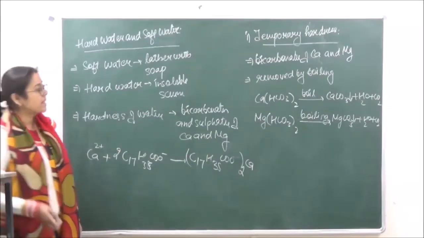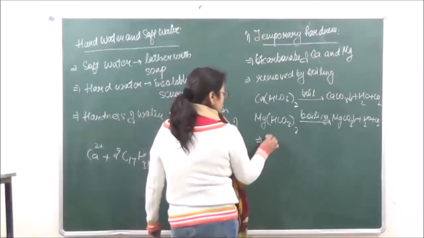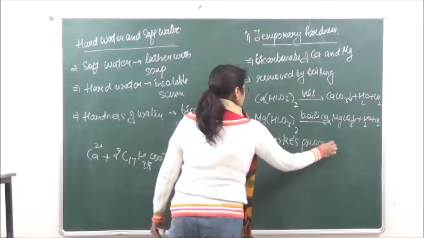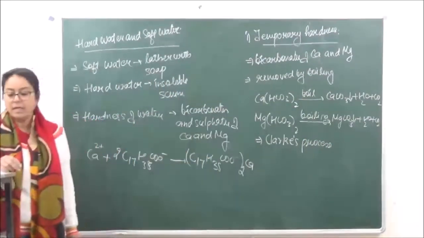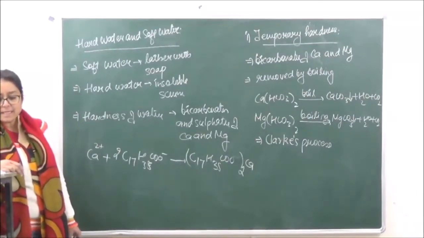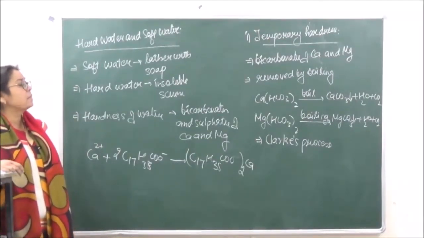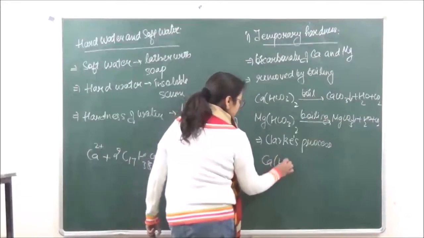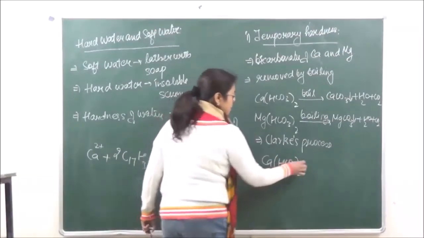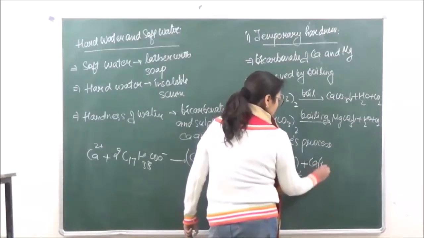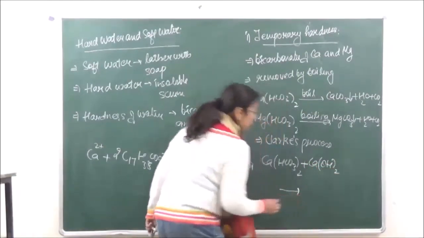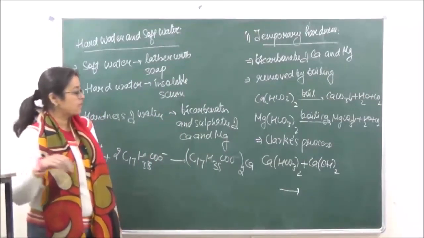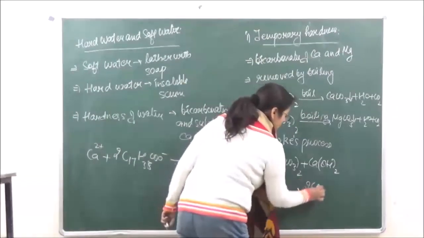Now temporary hardness can also be removed by another process, which is known as Clark's process. In this case, we react the bicarbonates with slaked lime. So we have calcium bicarbonate, and we are reacting it with slaked lime. Again, the insoluble calcium carbonate settles down.